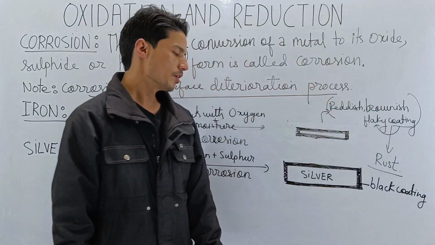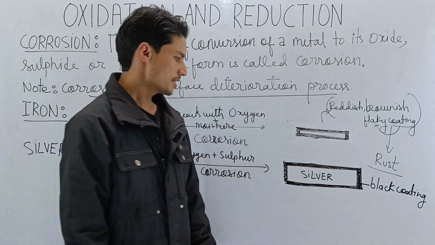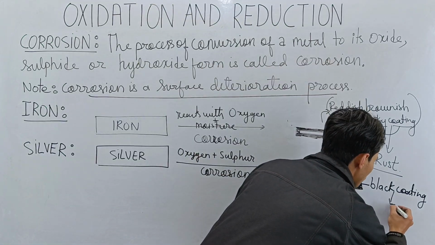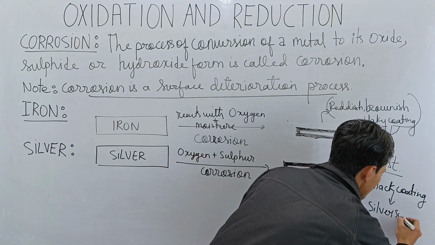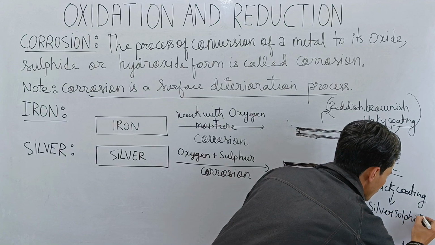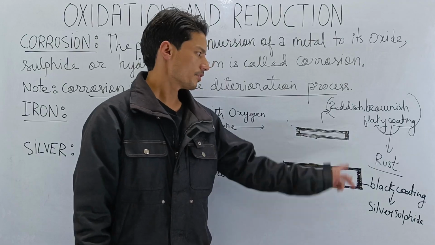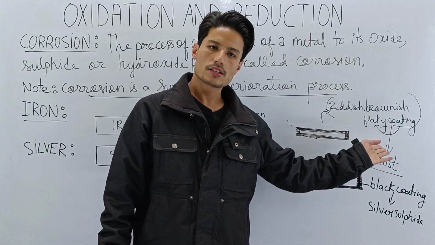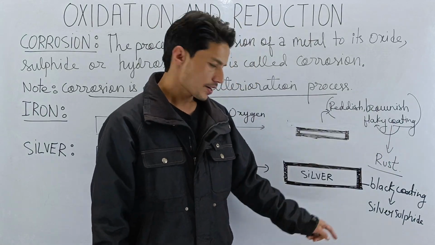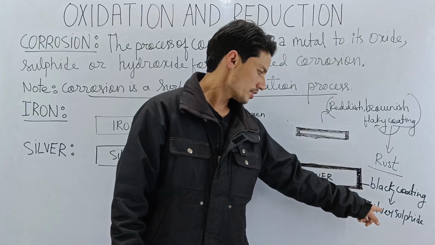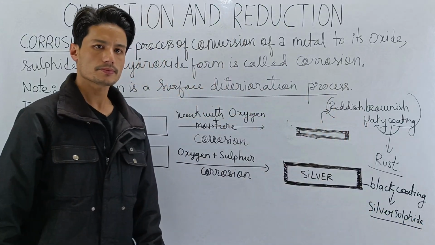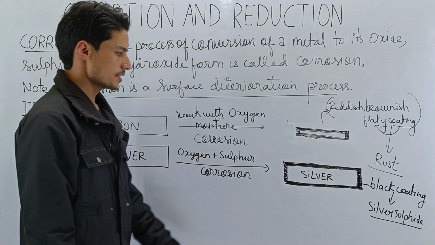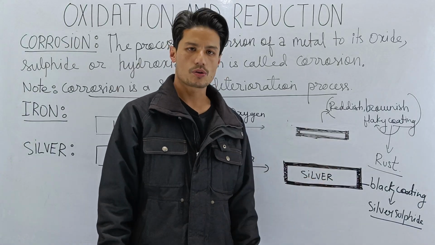This black coating which has formed over the surface of silver is silver sulfide. The reddish coating which is formed over the surface of iron is called rust, whereas the blackish coating which is formed over the surface of silver is silver sulfide. So this is how silver undergoes corrosion.